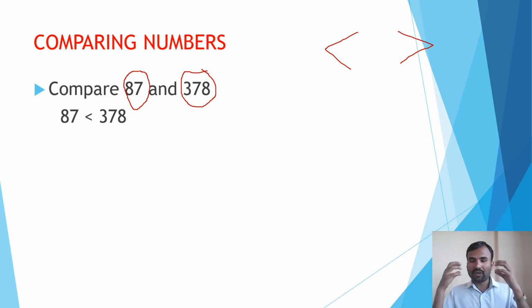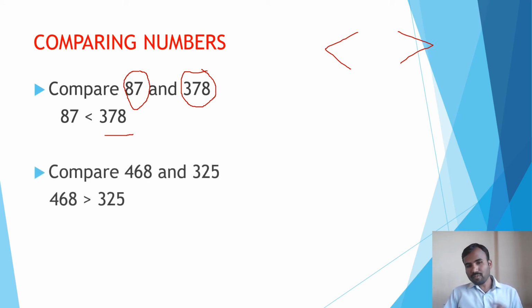Without doing any calculation, you can judge which number is bigger in these two numbers. Among these two numbers, yes, your answer is right, 378 is bigger compared to 87, because the first number has only two digits, the second number has three digits, that's why it is bigger. So please remember, when a number has more digits, then its value is also more.